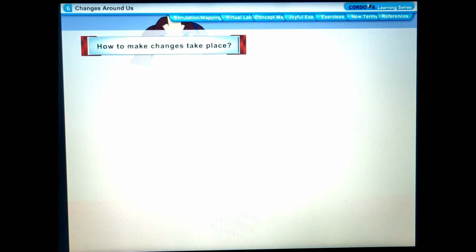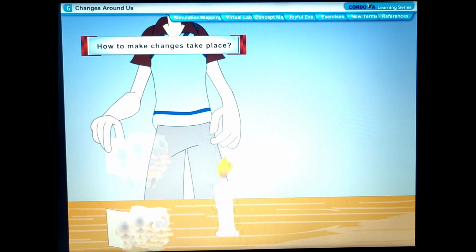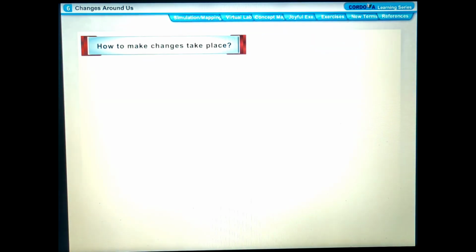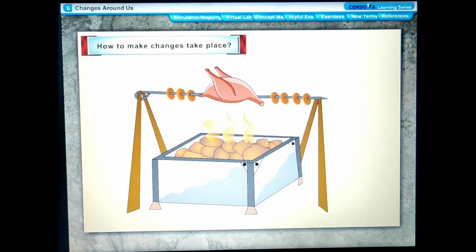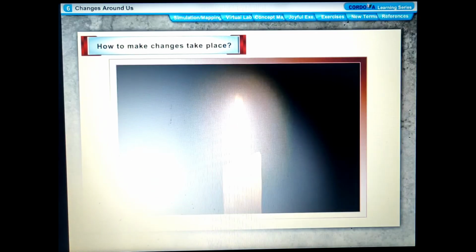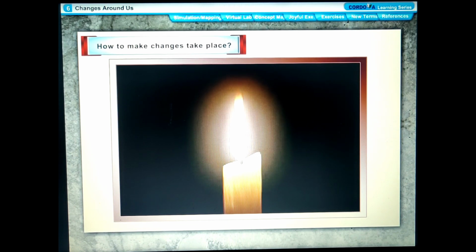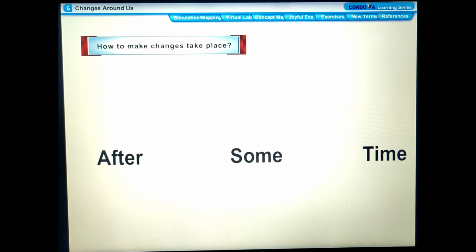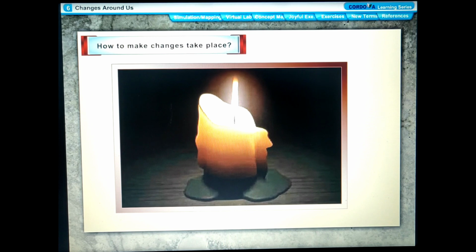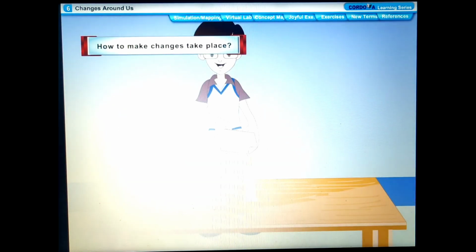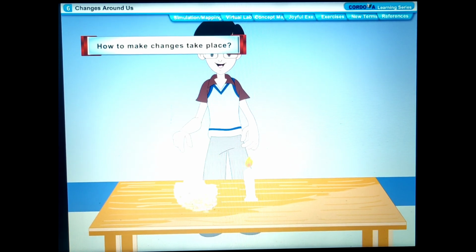Burns on heating. Whenever a combustible substance, for example, paper, coal, and kerosene is heated, it starts burning. Light a candle and observe it. After some time, we see that the size of the candle changes. The change is irreversible. Similarly, when paper is heated, it burns and turns into ashes. This is also an irreversible change.